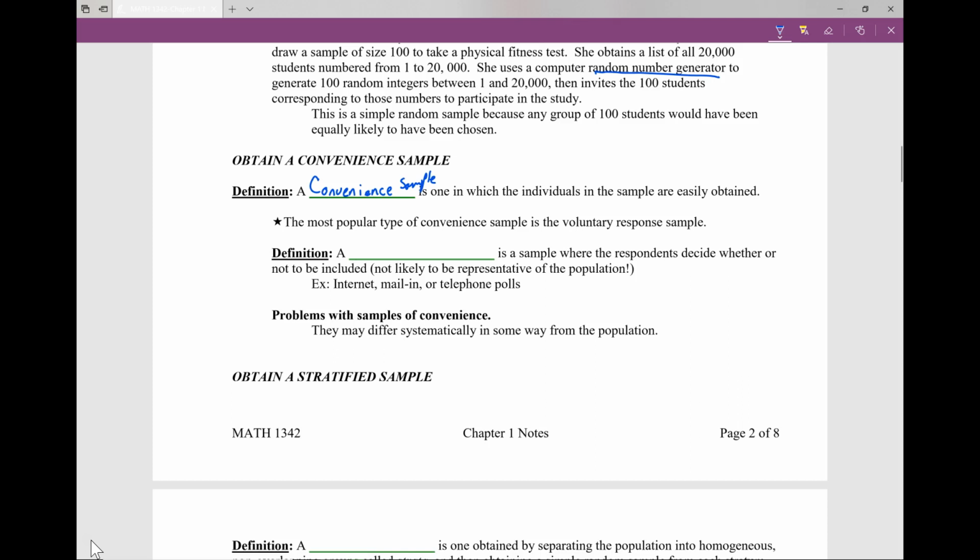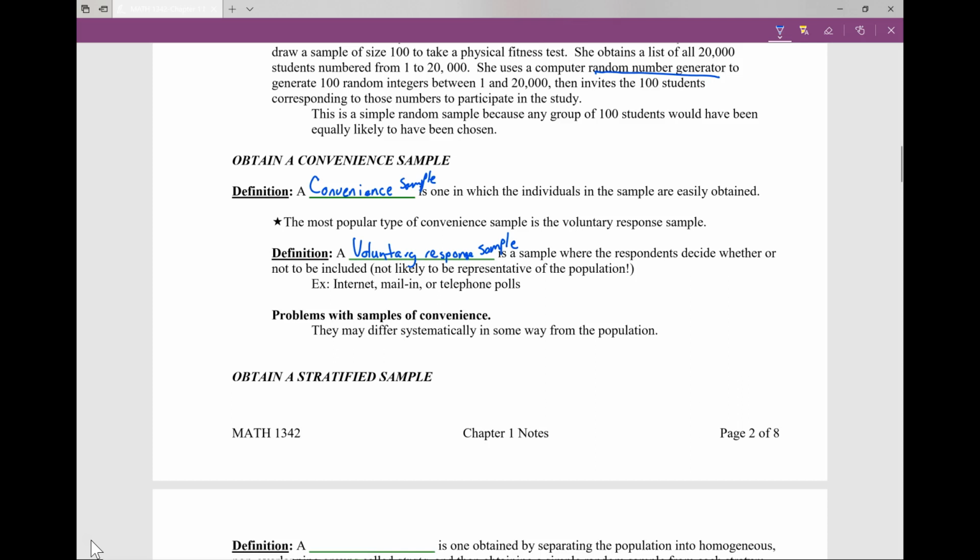Now notice it says voluntary response sample. You can guess what that is a little bit, because it's a sample in which the respondents decide whether to be included or not. The voluntary response sample is not a very good representation of the population, because think about it.